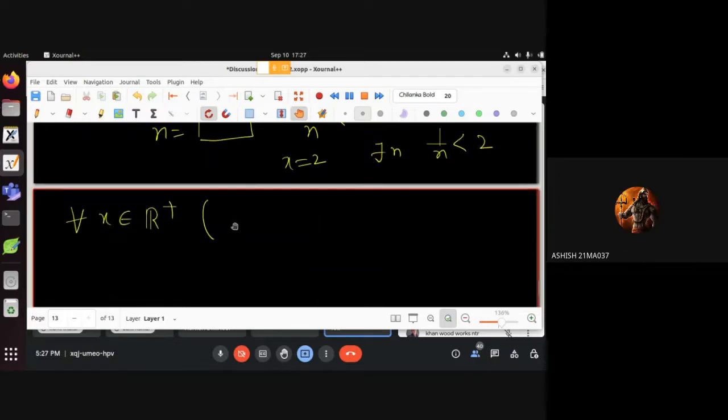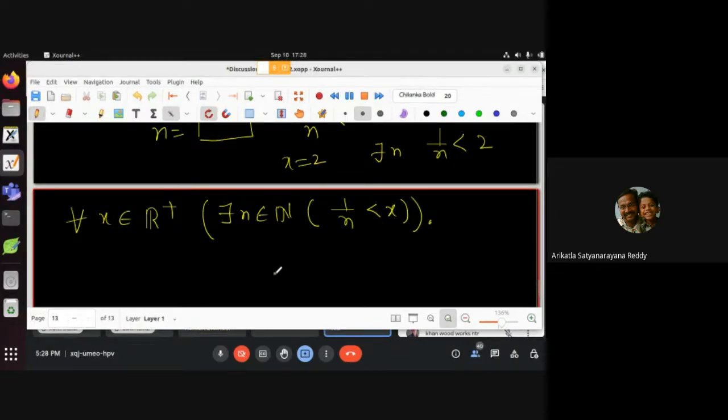Yes, sir. Now we can modify it a little. If x is positive, take any positive number, then there exists a natural number n such that 1 by n is less than x. Good, right? Take any positive number. If the positive number is greater than 1, I can take n equal to 1. If it is even less than 1, not a problem, I can find a natural number.